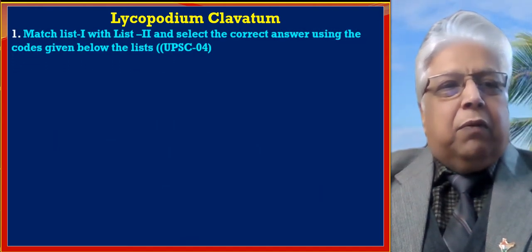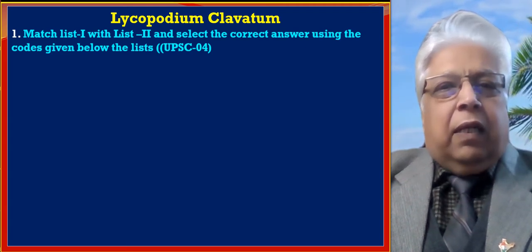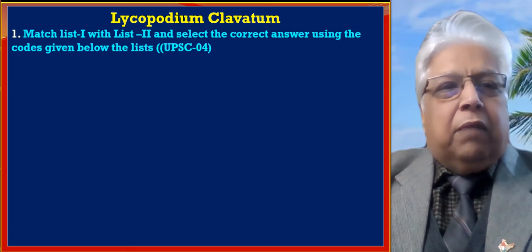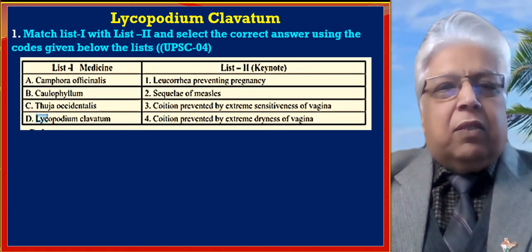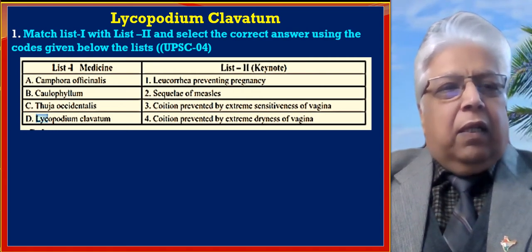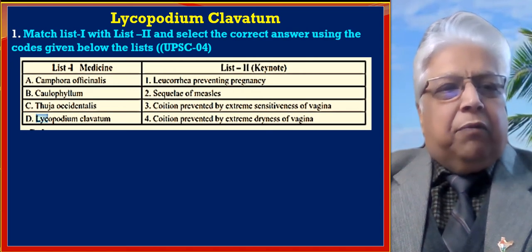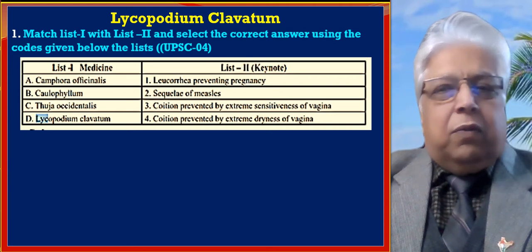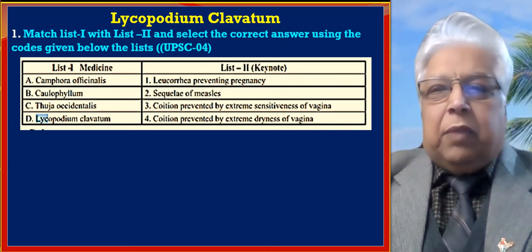The first MCQ in the series is: match list 1 with list 2 and select the correct answer using the code given below the list. We have list 1 medicine and list 2 keynotes. Under list 1, we find number 1 Camphora, second Calophyllum, third Thuja occidentalis, and fourth Lycopodium clavatum.